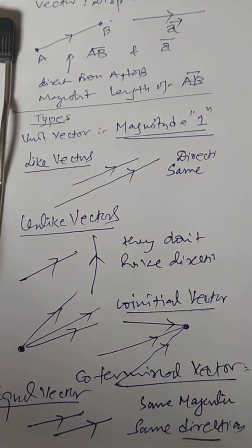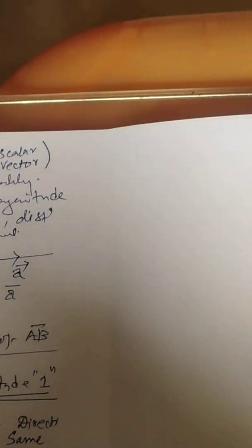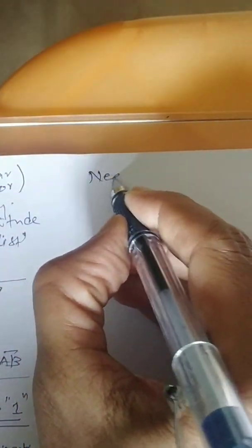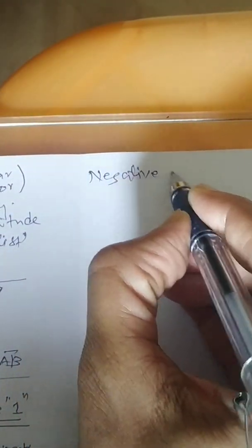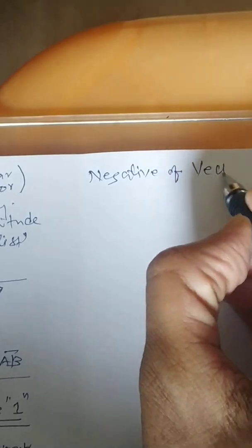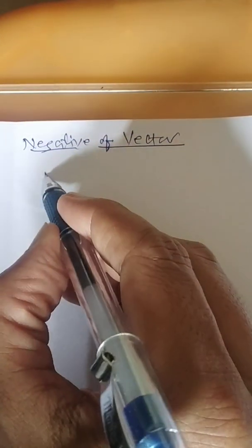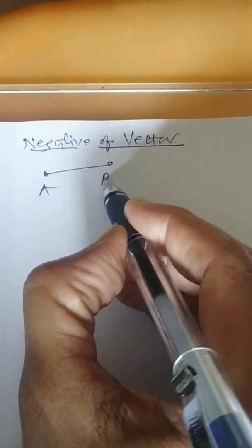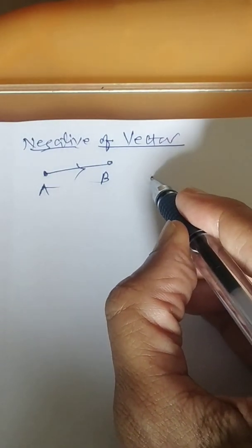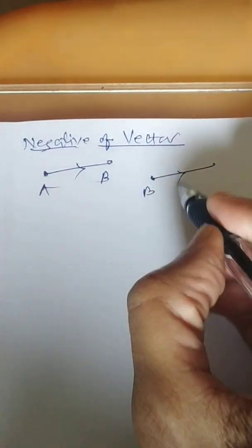Now I am going to add a few more concepts. That is called negative of a vector. You may feel that it is related to an unlike vector. No. Suppose AB is one vector which starts with A and ends with B, then BA is called the negative of that vector.